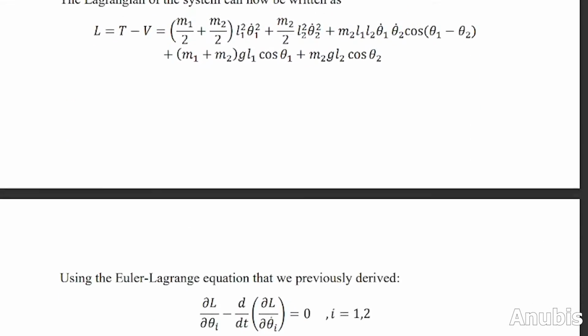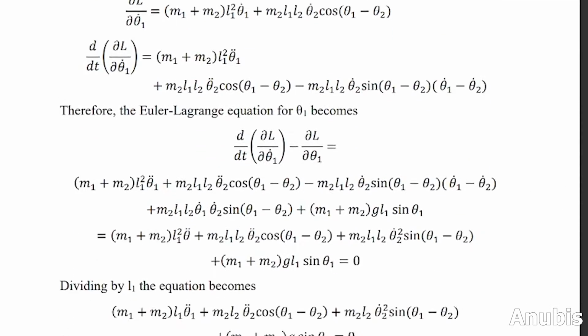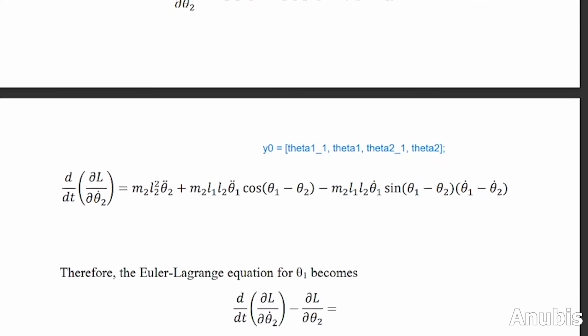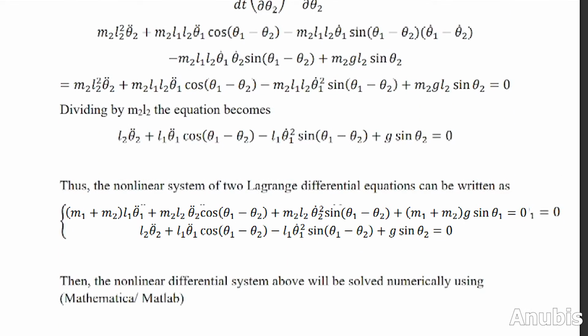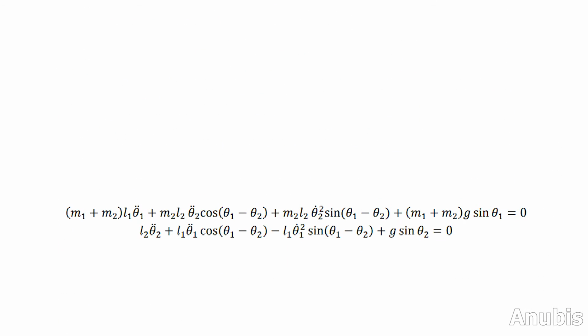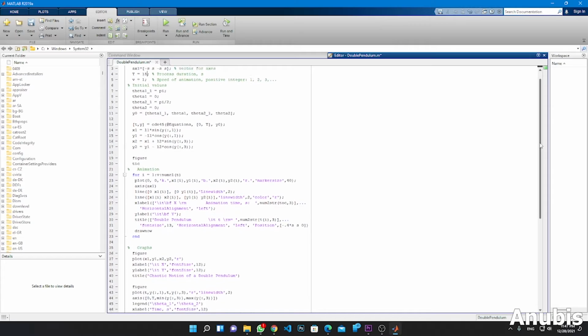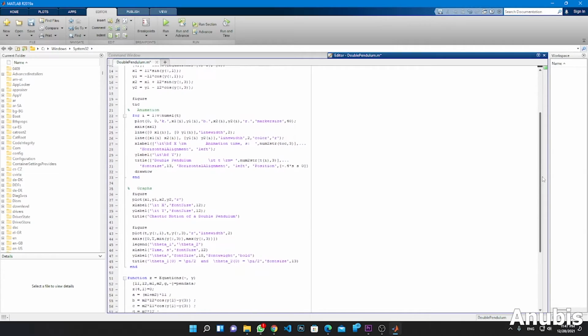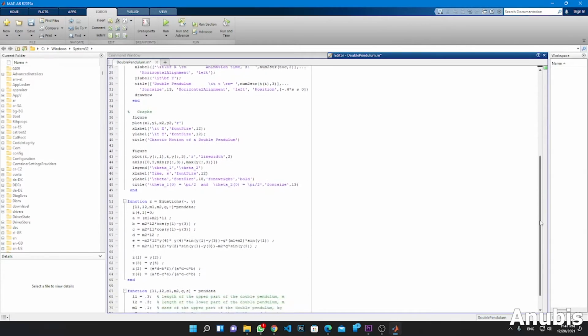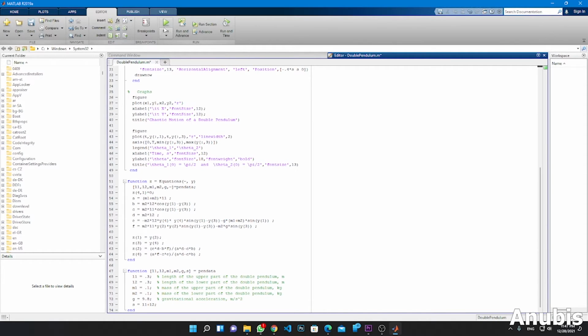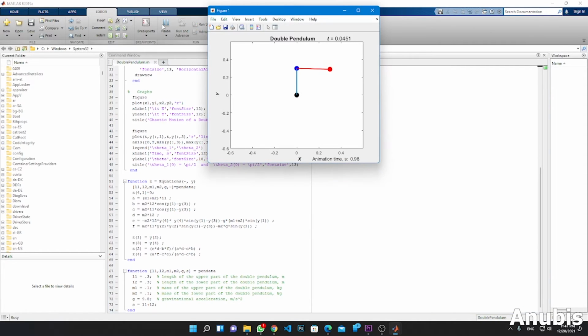Using the Euler-Lagrange equation, which is a partial differential equation, we were able to find a solution using the 2 pendulum masses, the angles they make with the vertical axis, and the length of the 2 strings. After getting these 2 equations, we use the MATLAB code, where we can specify the initial conditions to solve the equations numerically, model the system, and predict how it behaves when certain variables change.